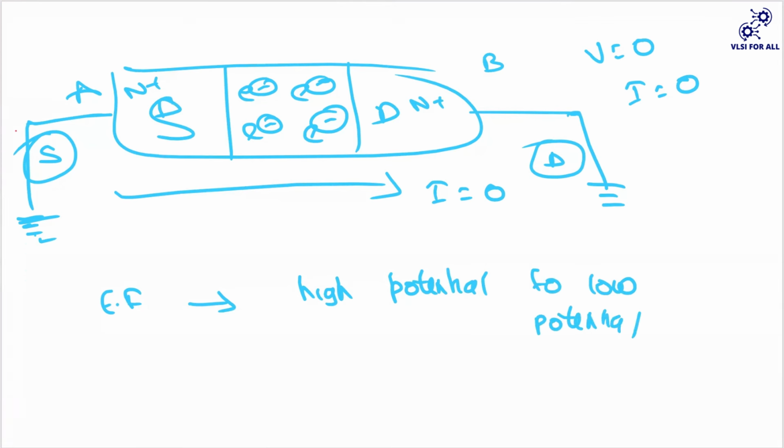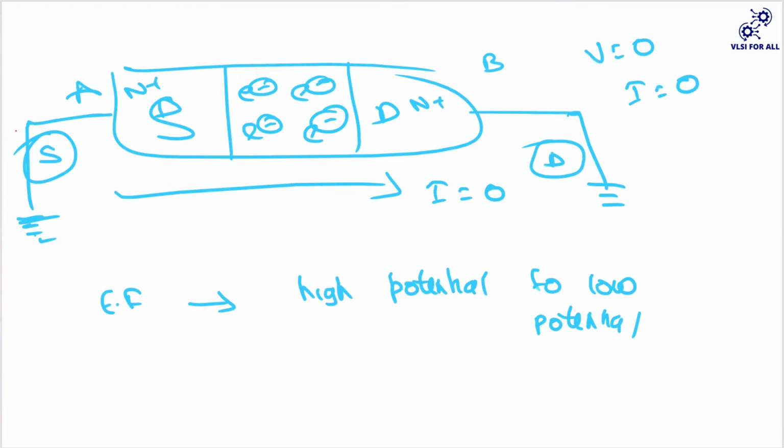So what are the three regions that I've told till now? The first one is your accumulation, the second one is your depletion, and the third one is your inversion. Why? Because your channel is now fully consisting of electrons.